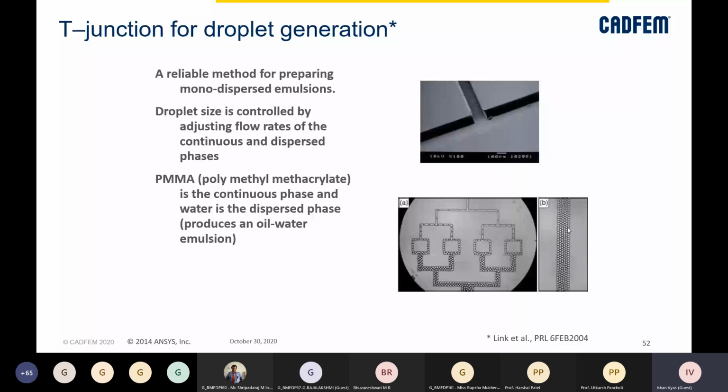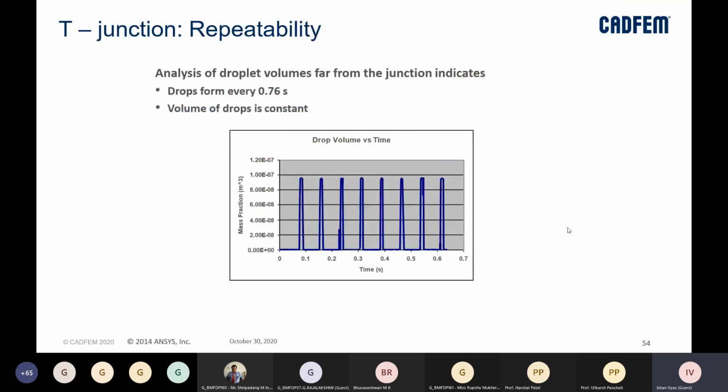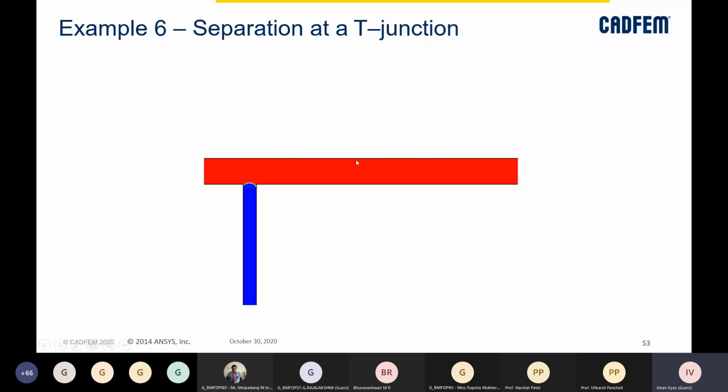So this produces an oil in water emulsion, which can then be used for droplet generation, right? This is a simple example of a T junction at time equal to, actually this is supposed to be a video, but I could not fetch it right now. I will try to find it and maybe send it across to everyone after this presentation.